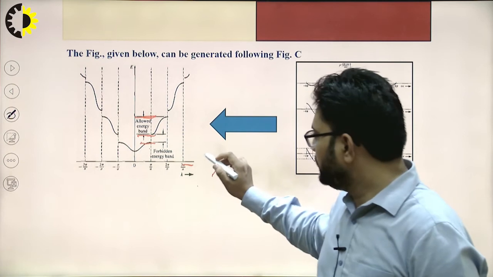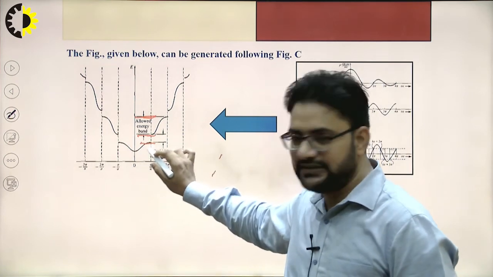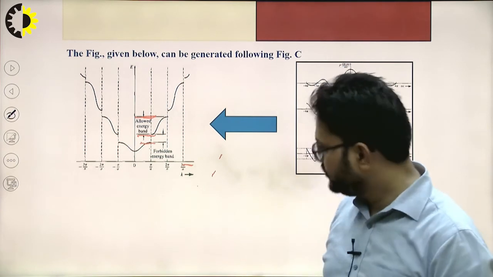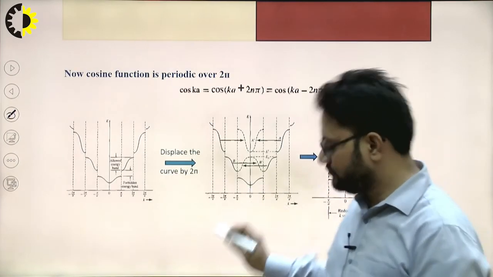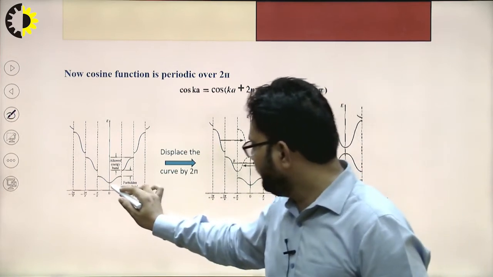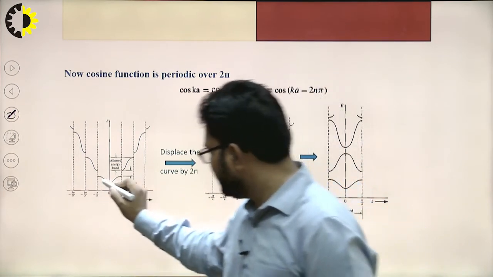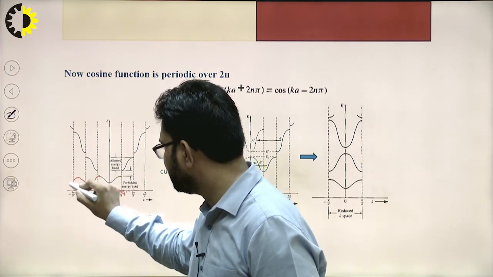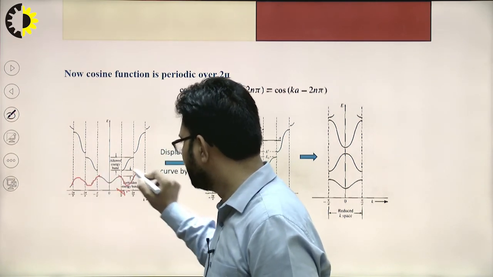If I want to represent this in the reduced space, now we have the different energy bands, so it is actually in the form of a sinc function. You can represent this as a sinc function, repeating itself like this.